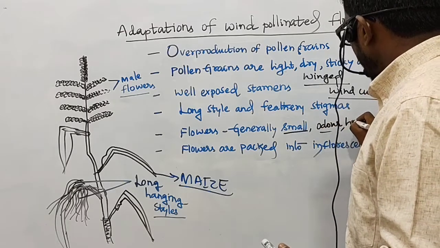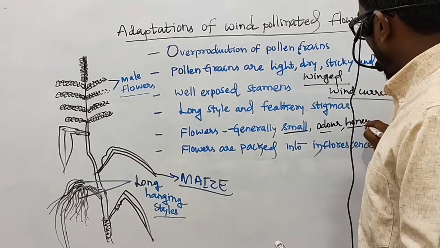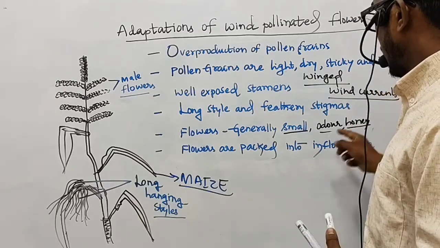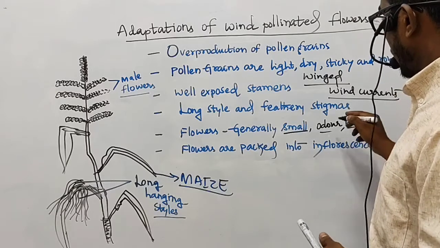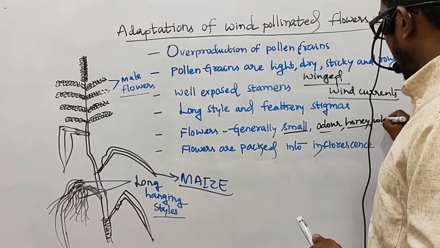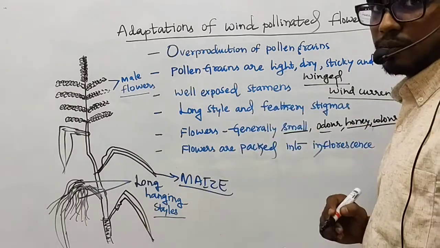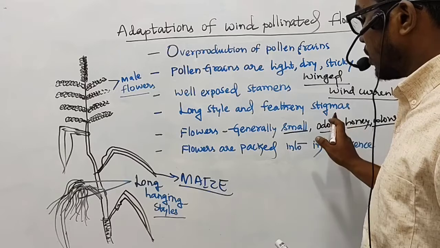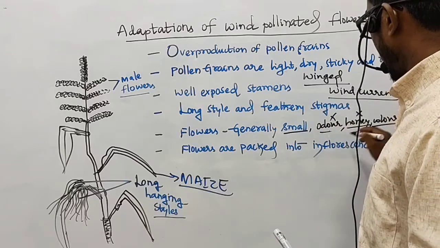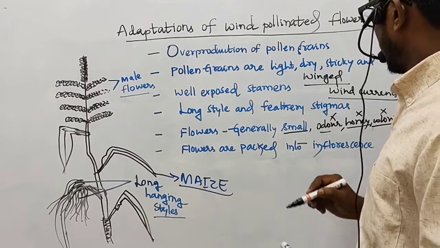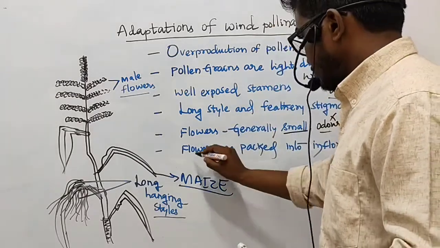They do not produce honey too. Alright, so this is also very important for us to take into consideration, because if they have odor or honey or even color, they may show pollination by insects or through birds. That's one point. So that also we generally don't find here. No odor, no production of honey, generally no production of colors in the flowers of wind pollination.